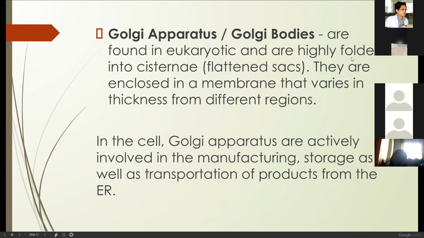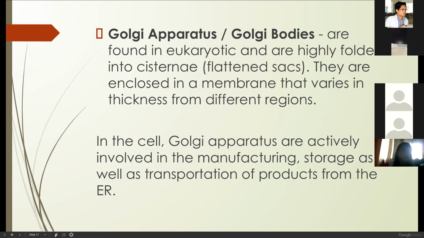Golgi or Golgi bodies or Golgi apparatus are found in eukaryotic cells again, and highly folded into cisternae, flattened sacs. They are enclosed in a membrane that varies in thickness from different regions. In the cell, Golgi apparatus or Golgi bodies are actively involved in manufacturing, storage, as well as transportation of products from the ER.